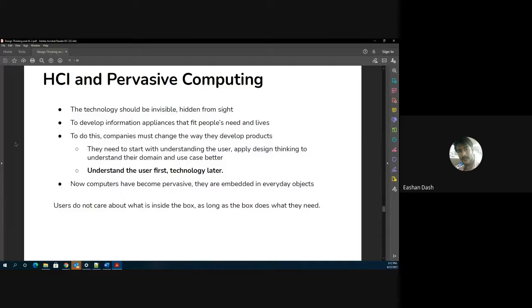So the point is, you as a product designer or a developer, you should understand the product first. For understanding the product first, you need to understand the user for whom you're making the product, and only then you care about the technology later on. Fine. Users do not care about what is inside the black box, as long as the box does what they say or what they need.